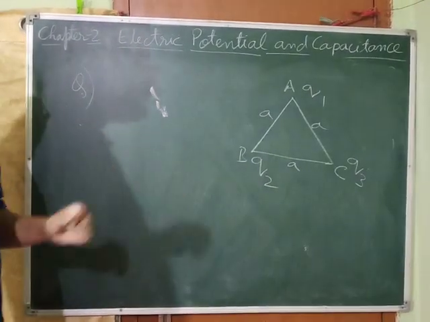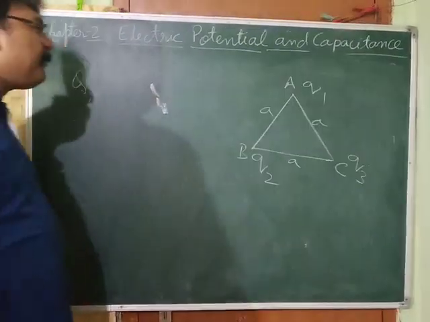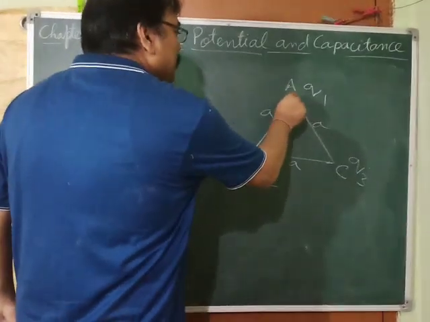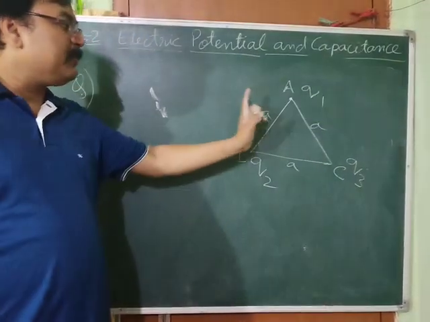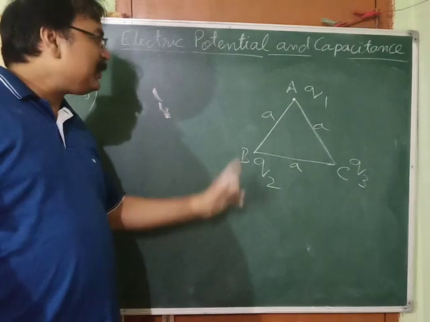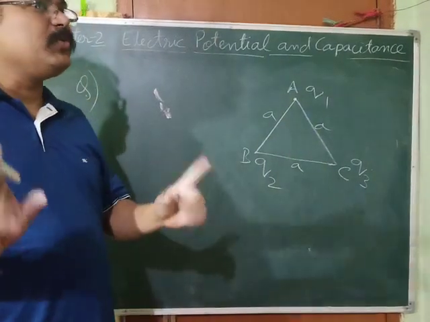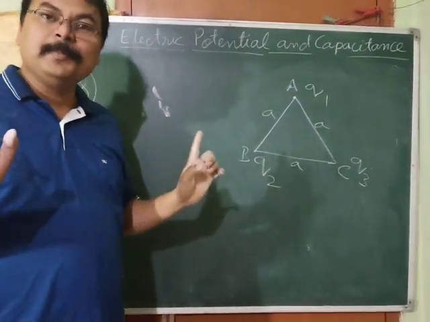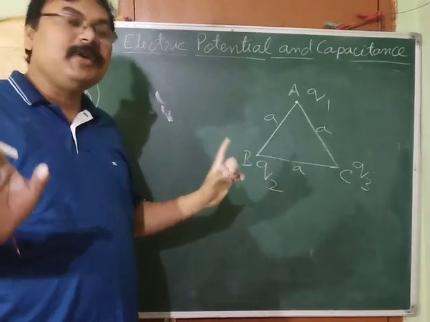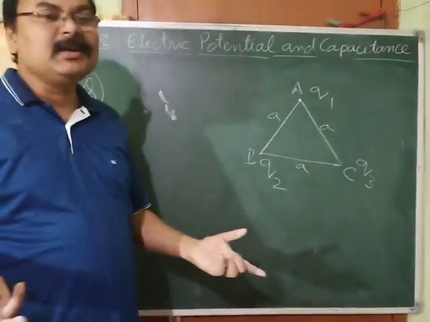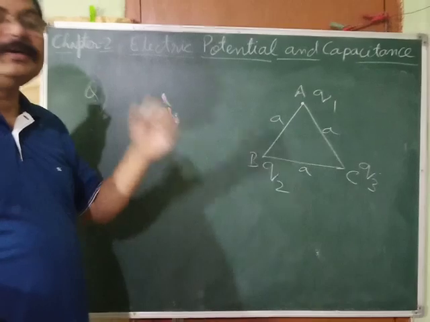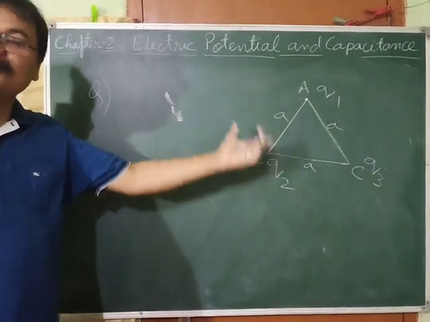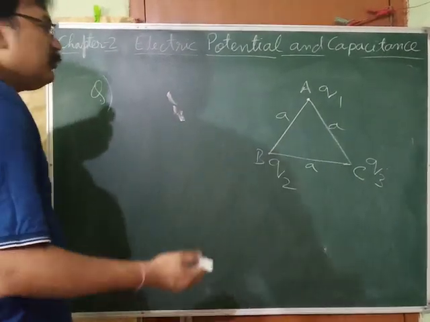Now how to do that? That I must tell you. First, suppose you bring this charge Q1. When you bring this charge, there is no other charge, so there is no electric field at all. So you don't face any difficulty. It has come without any difficulty. No work was done. So no problem.